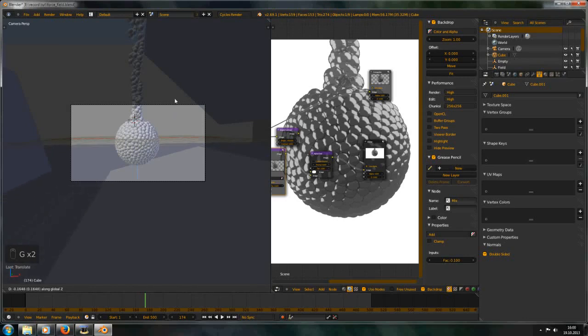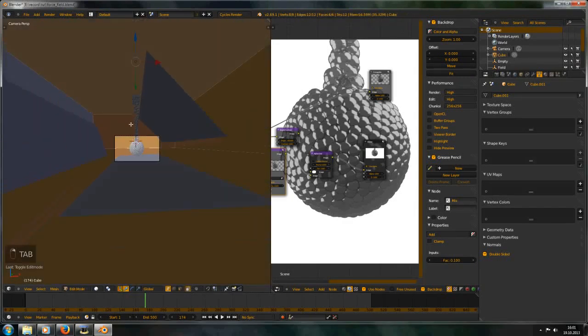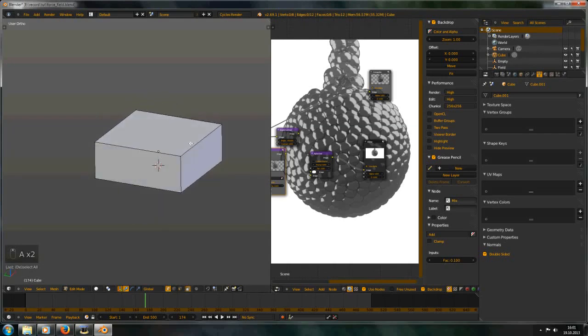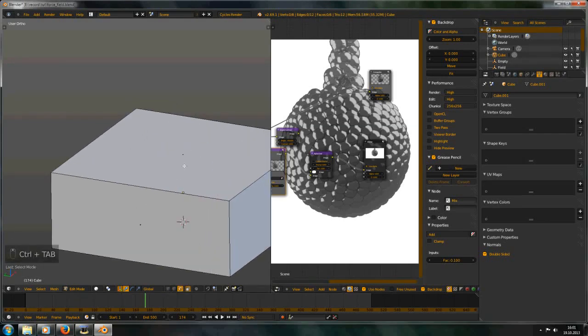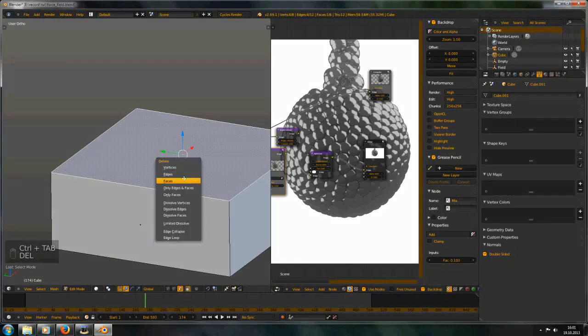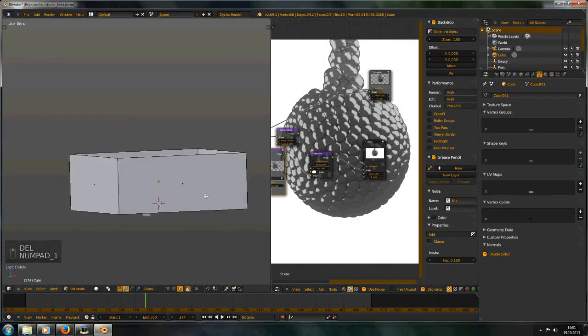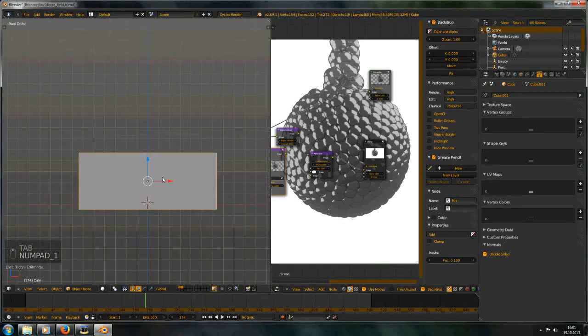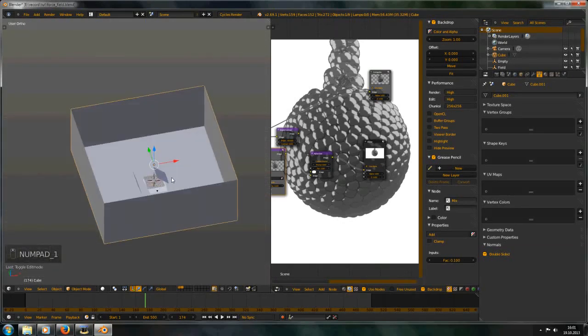So rotate this plane so we have a little bit of this lighting, and go into edit mode. Go with Tab into edit mode, and let's choose face and delete, so we have this plane open, or this box,